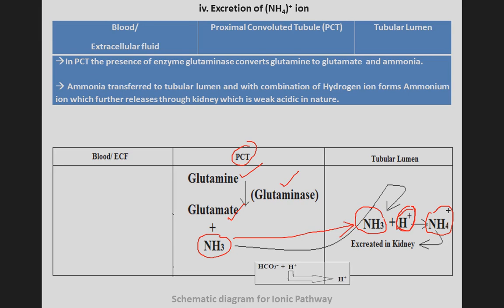So this is where you get the hydrogen ion: when carbonic acid dissociates, it forms bicarbonate and hydrogen ion, and the hydrogen ion is released to the tubular lumen and reacts with ammonia and forms ammonium ion.